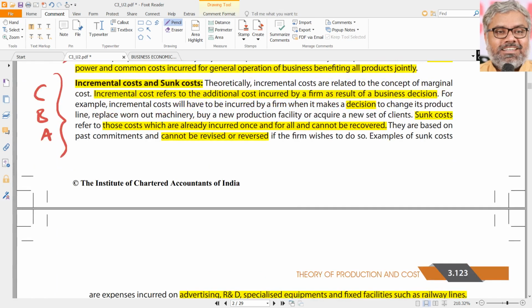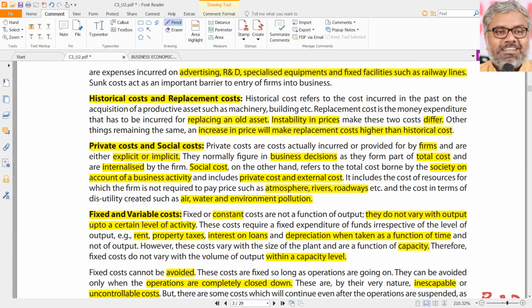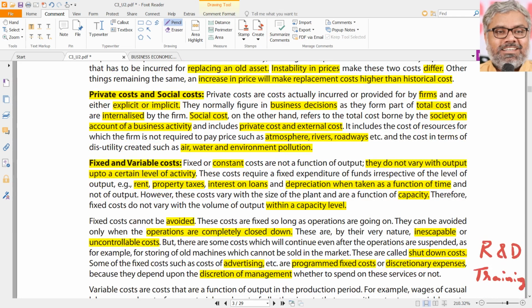These are all important aspects in decision making, not only economics, not only costing. For every walk of life, any decision you take, if you consider sunk cost, that is a wrong decision. If you don't consider incremental costs and benefits, that is a wrong decision. If you don't consider opportunity cost, that is a wrong decision. Same way, historical costs and replacement costs also have to be looked at, but that is only for accounting purposes. Private and social cost is very important to understand. Otherwise, what happens? We tend to only look at private cost without looking at the damage it causes to society. That is a basic problem.